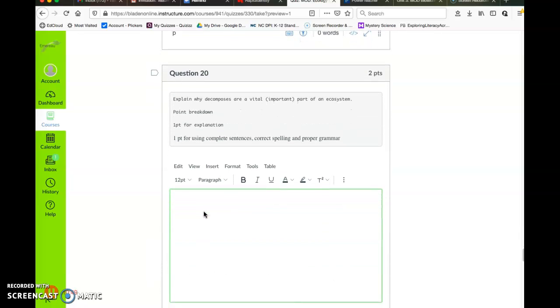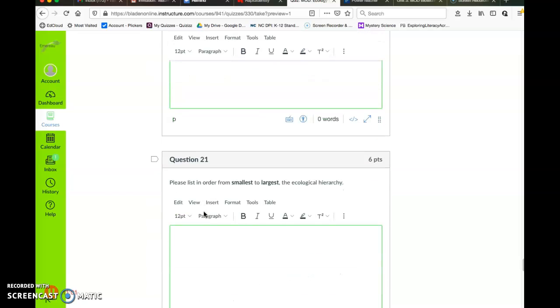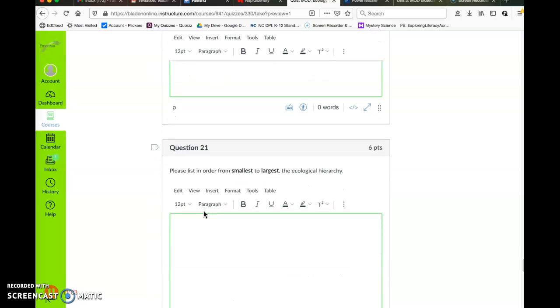Question number 20. Explain why decomposers are a vital or important part of an ecosystem. Point breakdown. 1 point for explanation, 1 point for using complete sentences, correct spelling, and proper grammar. Please list in order from smallest to largest the ecological hierarchy. 6 points for this question.